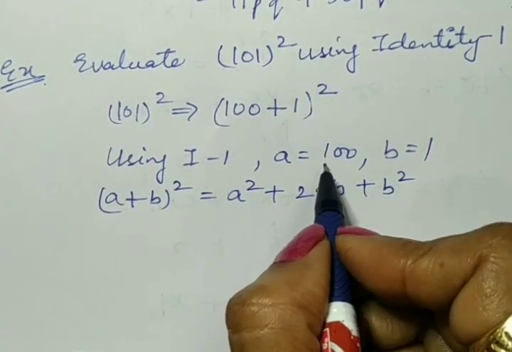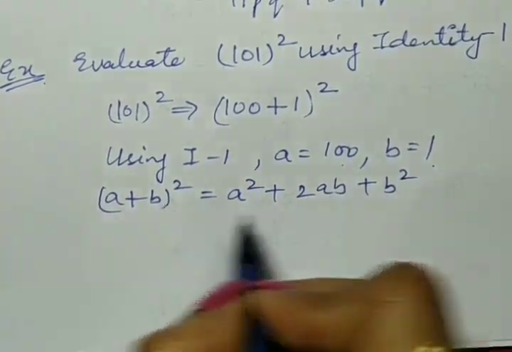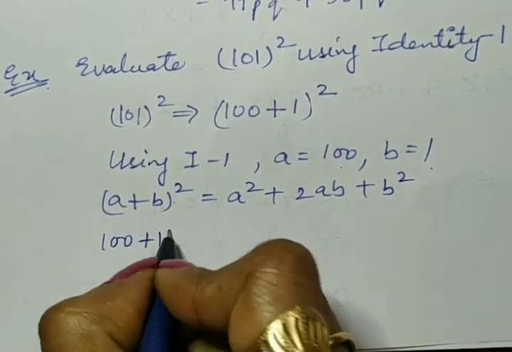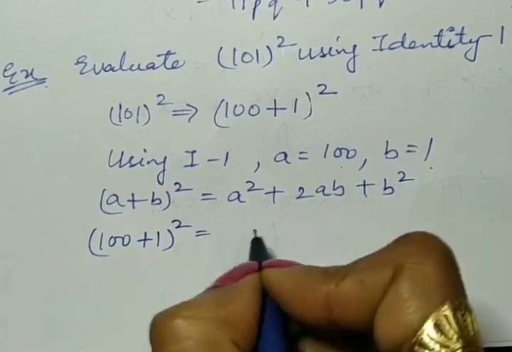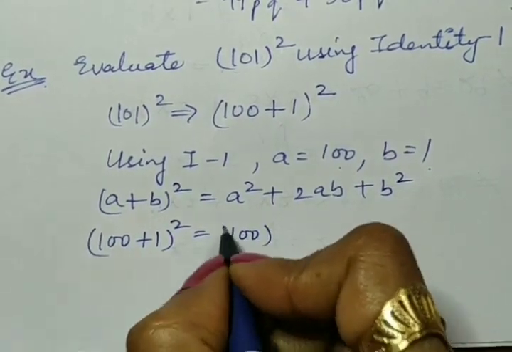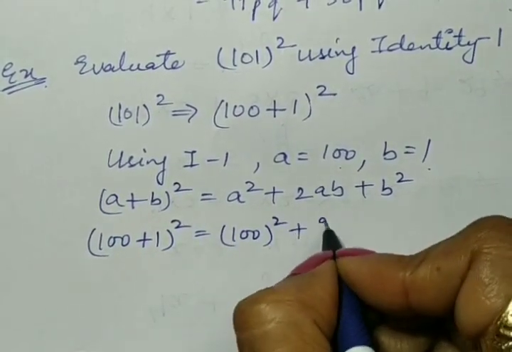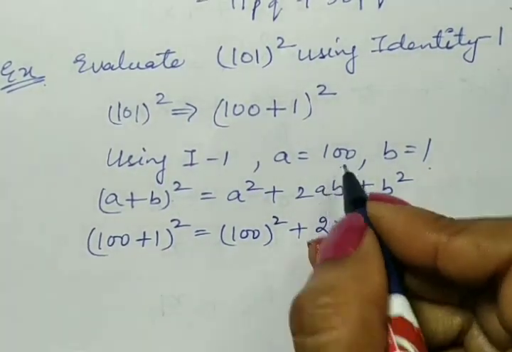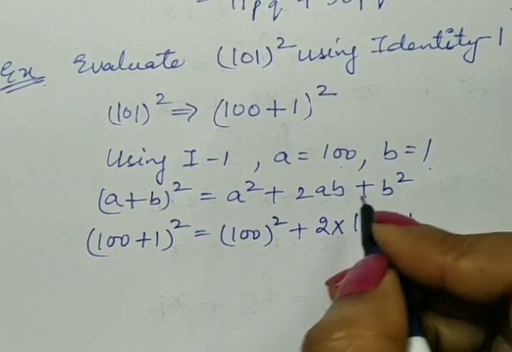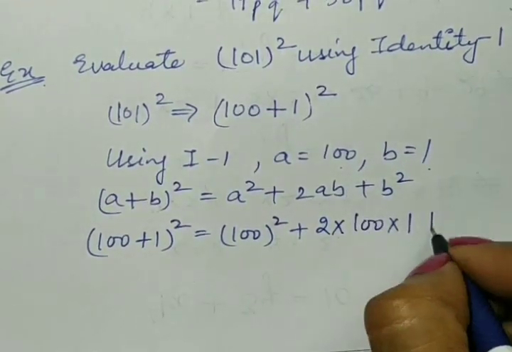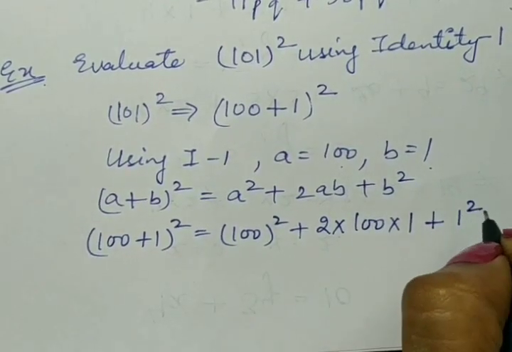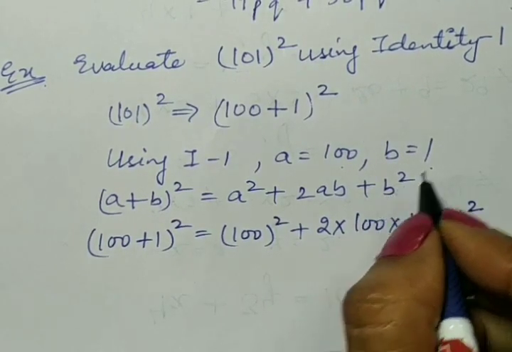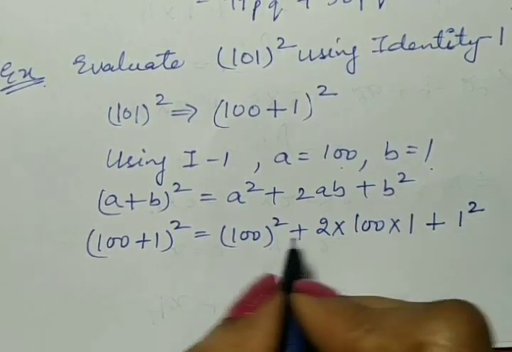Now, put the value of A and B in this identity. What we will get? 100 plus 1 whole square is equal to 100 square plus 2 multiplied by 100, that is A, multiplied by 1, that is B, plus square of 1 as B square, and at the place of B we have to put 1.